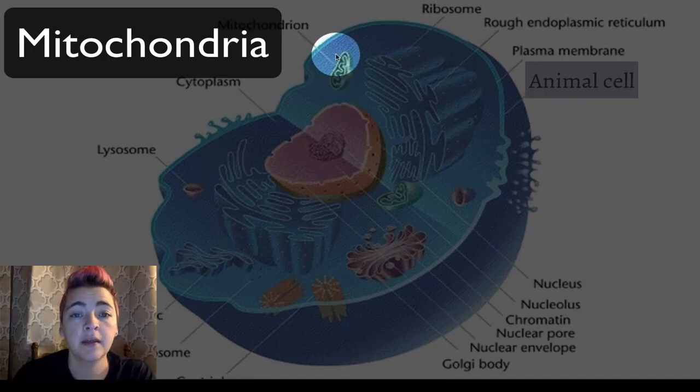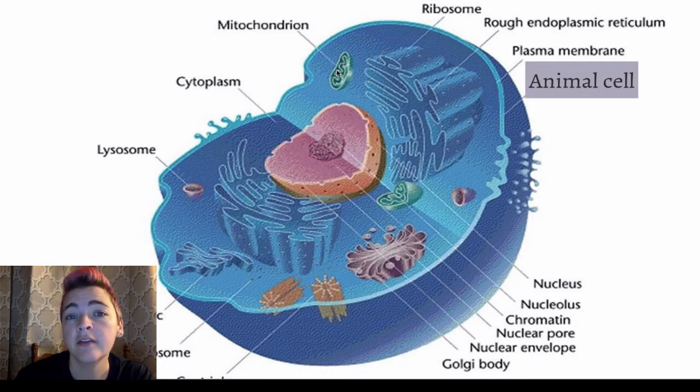And then we have the mitochondria. The mitochondria is the powerhouse of the cell. This is where cellular respiration takes place. Cellular respiration takes glucose and breaks it down into ATP, which is our cellular energy molecule. The mitochondria is the power, the battery of the cell.